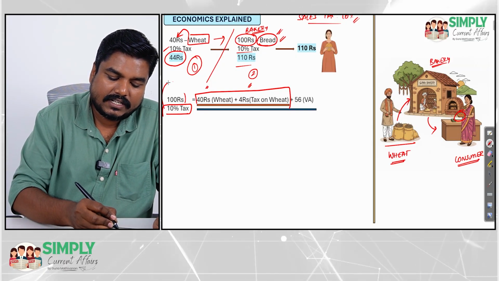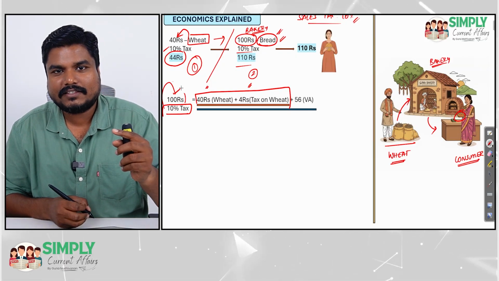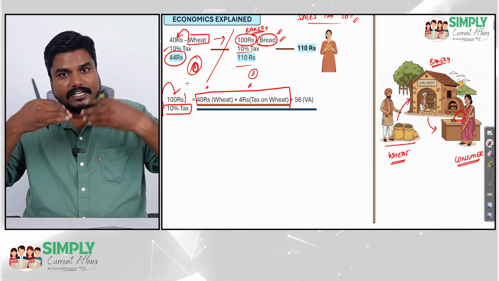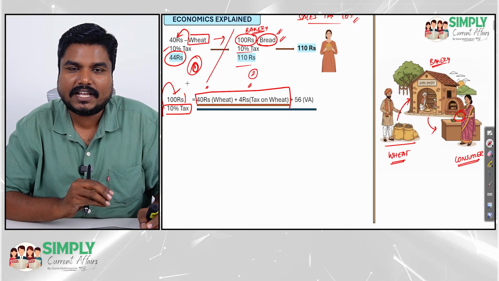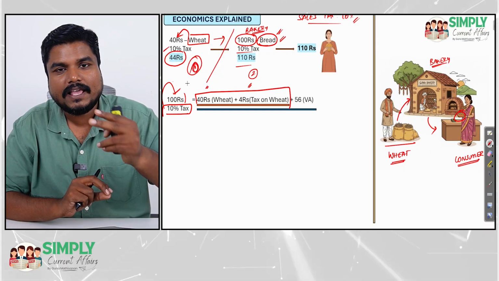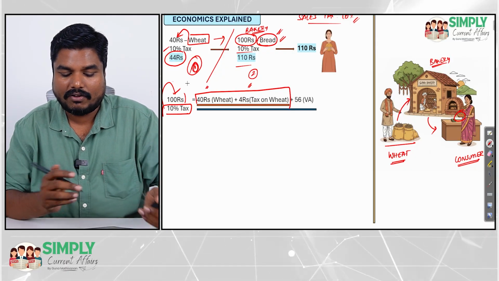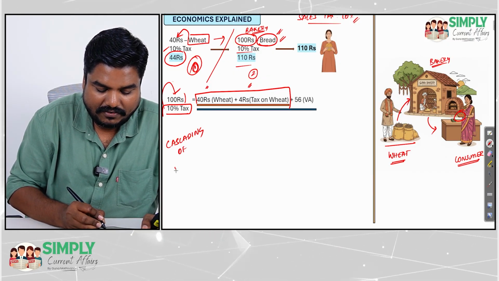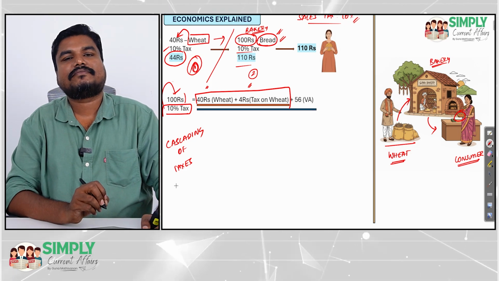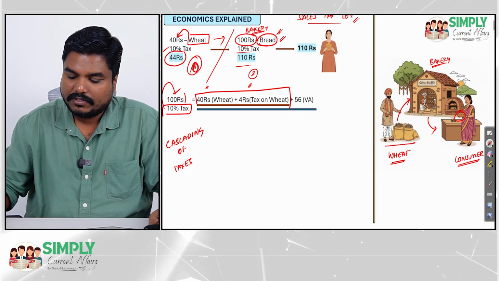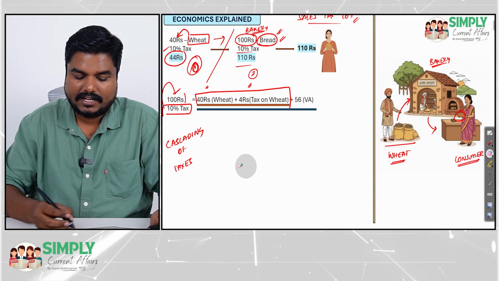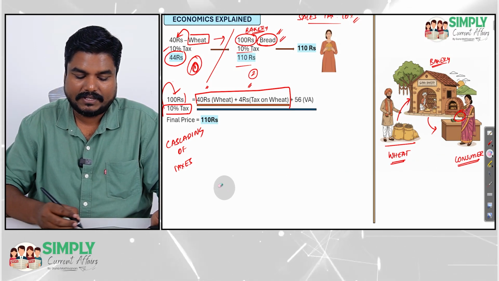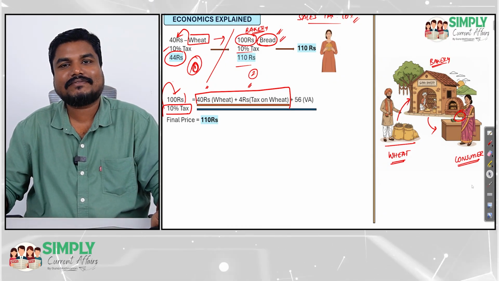Now, if you impose 10% tax again on this entire 100, that means the wheat is taxed twice. Wheat is already taxed once here. Then a second time, while selling the bread, if you impose tax, then the wheat is taxed twice. This is called double taxation, or cascading of taxes. So by imposing 10% tax on this entire 100, the final price becomes 110 rupees.